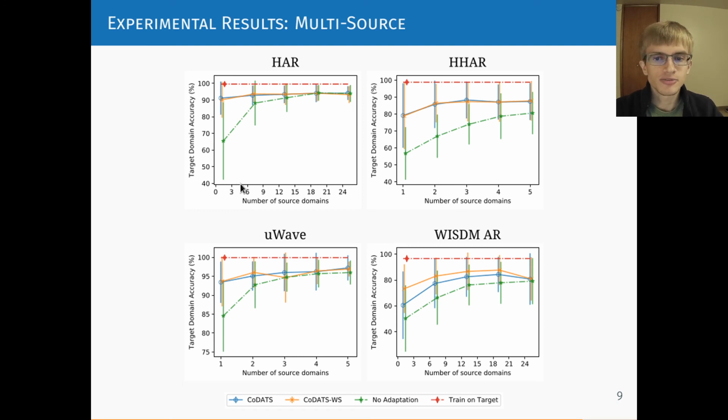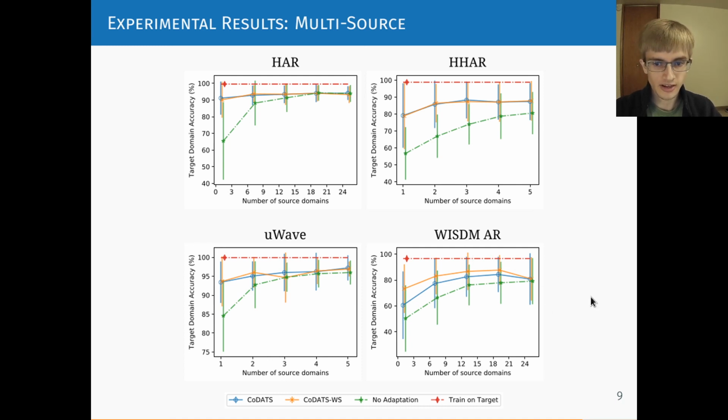We observe improvements with CoDATS, shown in blue, by using additional source domains, but note that the gap between no adaptation and adaptation with CoDATS is greatest when there are relatively few domains. In other words, using unlabeled target data for adaptation has diminishing returns given additional source domains that adequately cover the space of how people perform activities or gestures. The orange curve shows CoDATS WS, which on the balanced datasets, these first three, performs about the same as CoDATS. However, on WISDM AR, which is the highly imbalanced dataset, it performs quite a bit better across the various numbers of source domains.